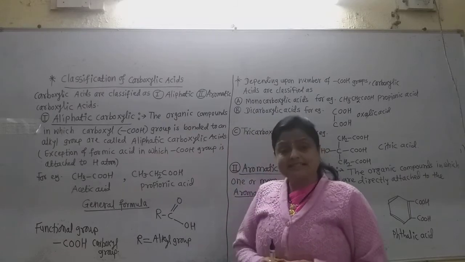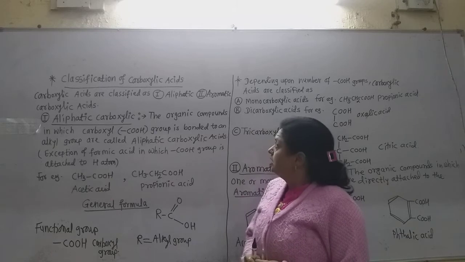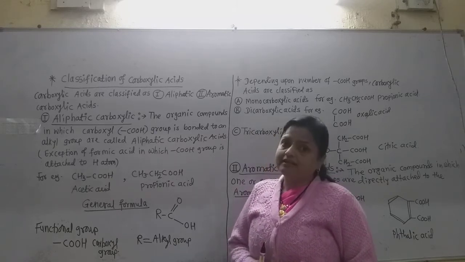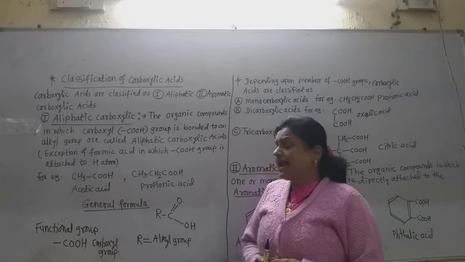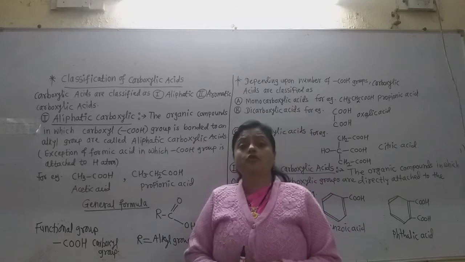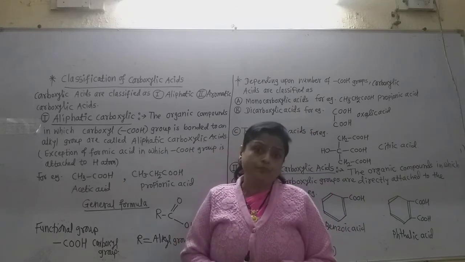Carboxylic acids are classified mainly into two types: aliphatic carboxylic acids and aromatic carboxylic acids. In aliphatic carboxylic acids, the functional group COOH is directly attached to the alkyl group.